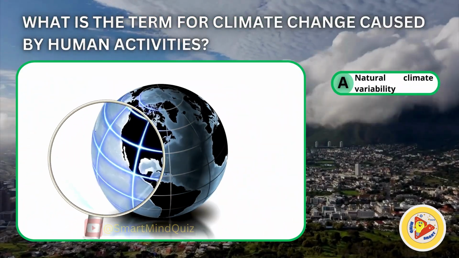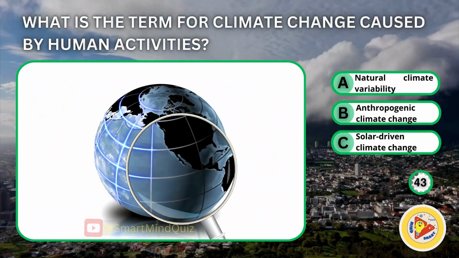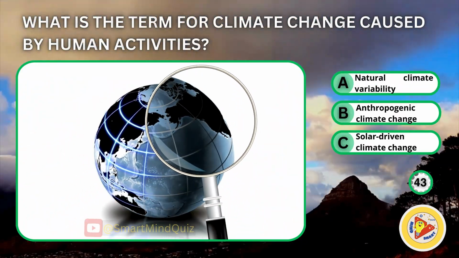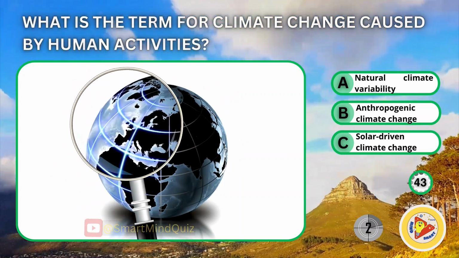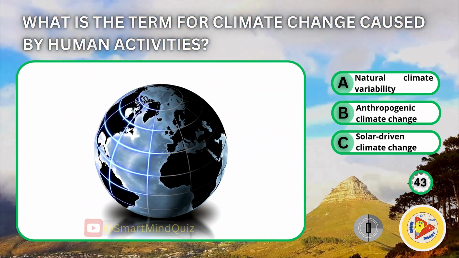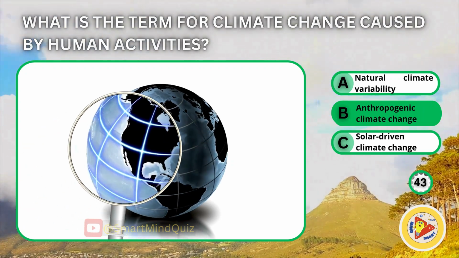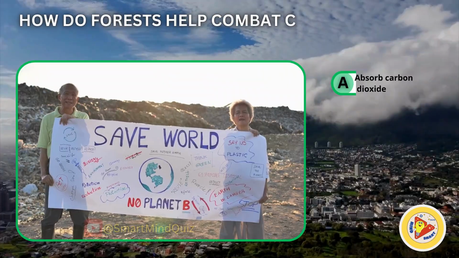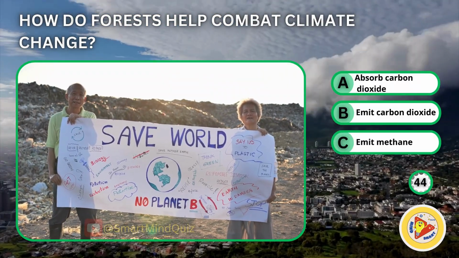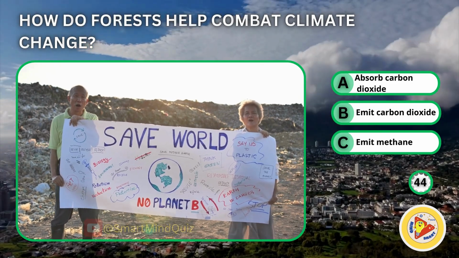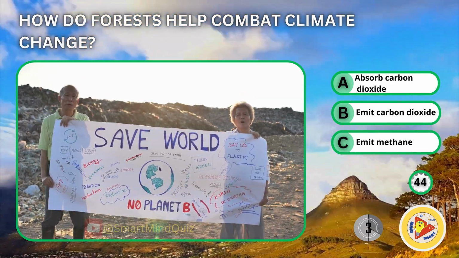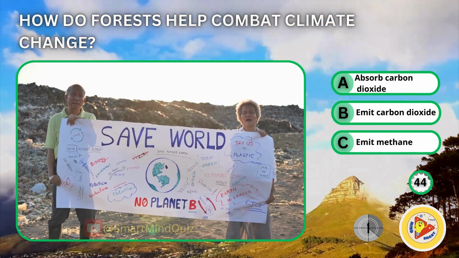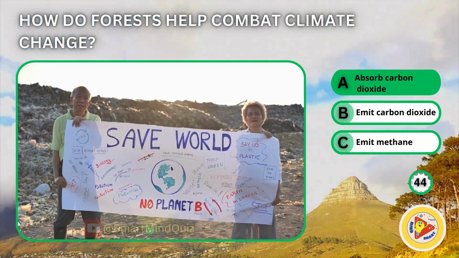What is the term for climate change caused by human activities? Natural climate variability. Anthropogenic climate change. Solar-driven climate change. How do forests help combat climate change? Absorb carbon dioxide. Emit carbon dioxide. Emit methane. Absorb carbon dioxide.